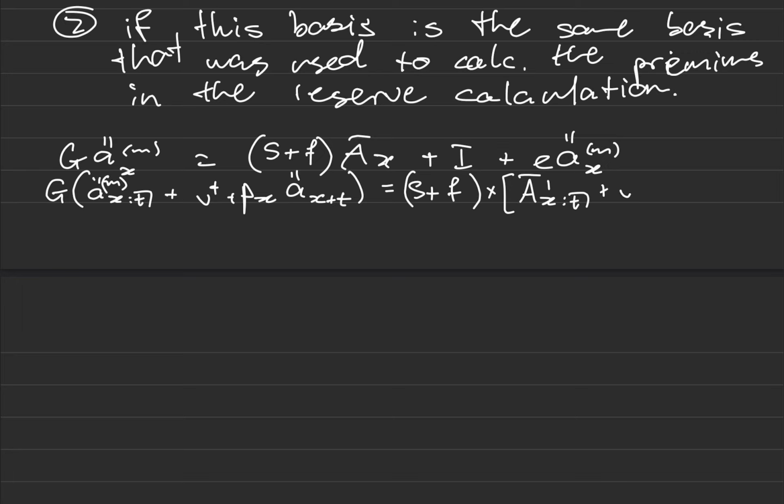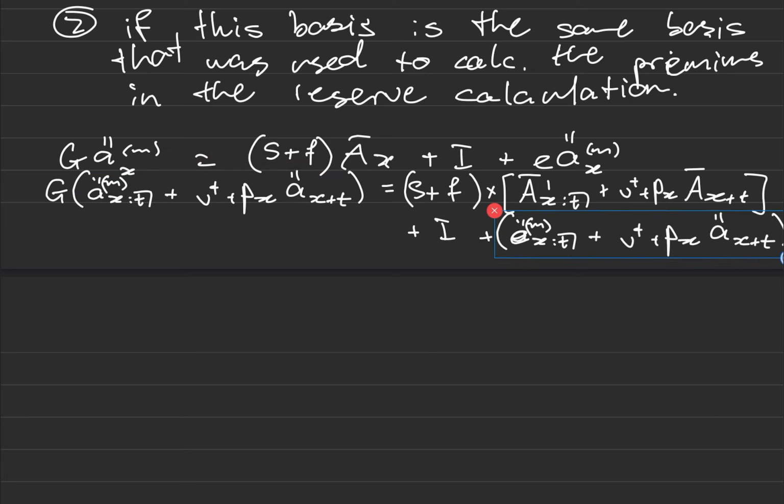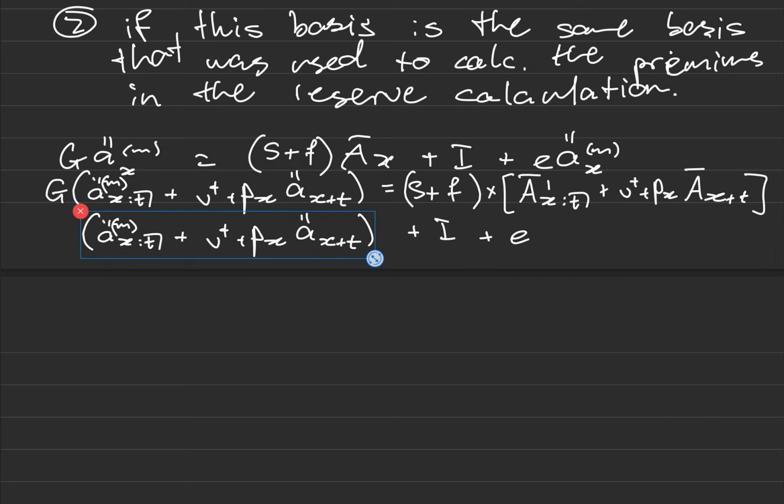Plus V^T TPX AX plus T, okay? And then plus this initial expense, and plus this, which will be split in the same way that I did here. So I'm not going to waste your time and write that again. I'll just copy and paste it. Okay, not going to fit.